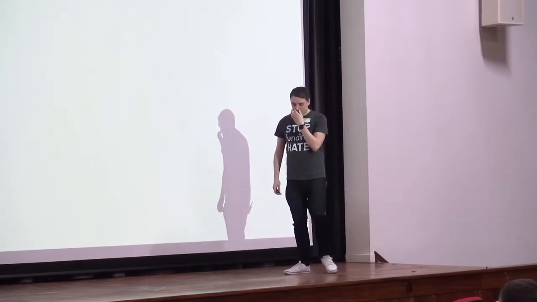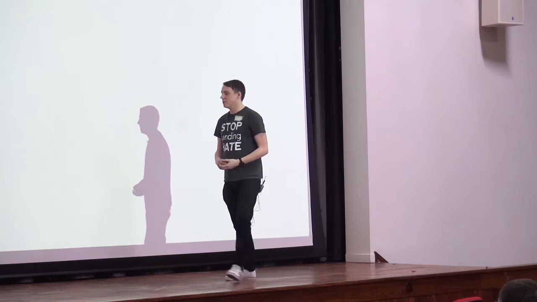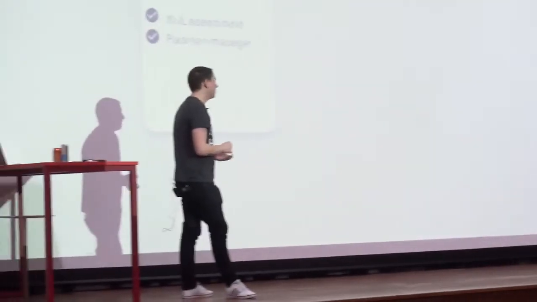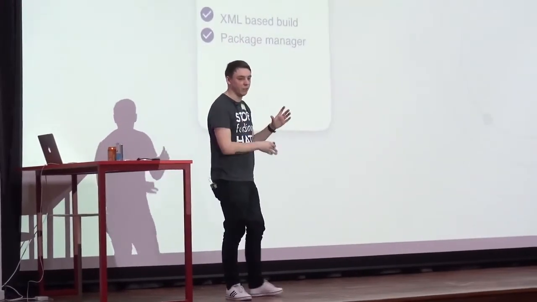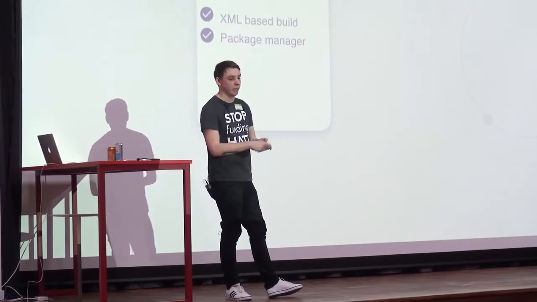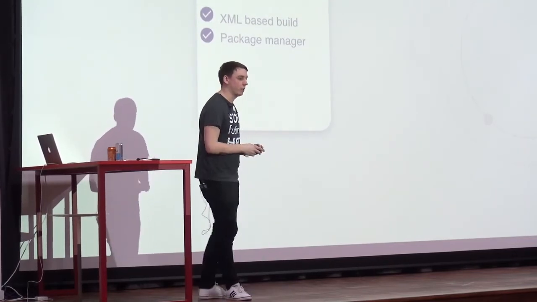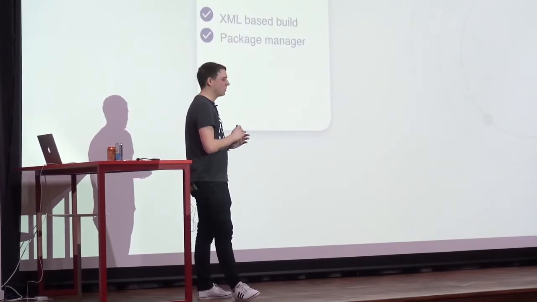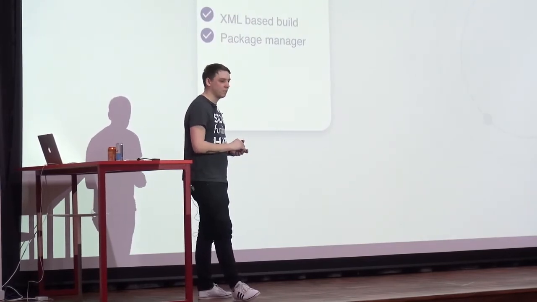For building stuff, there are quite a lot of options in the Java space. One of the main ones is Maven, which also doubles up as your package dependency manager. It builds things as well as pulling your dependencies from a NuGet-type source. But that's all XML based, and it's not really popular as far as I can tell now.